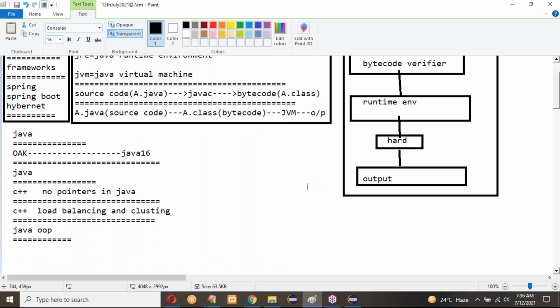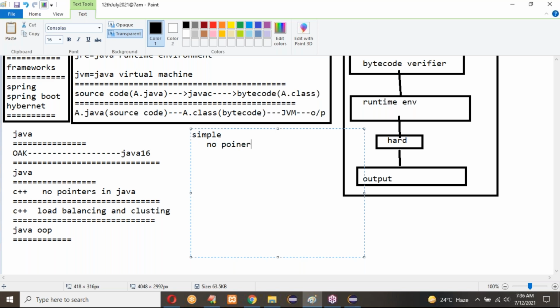So Java features we can see like this. Java is a simple programming language. Why? Because there is no pointers concept in Java. No pointers.